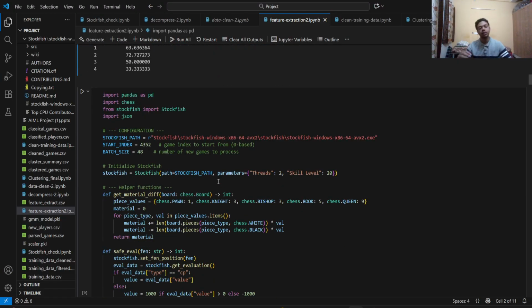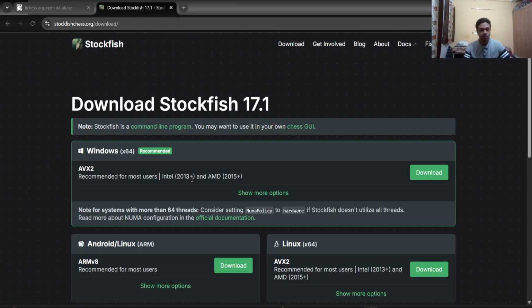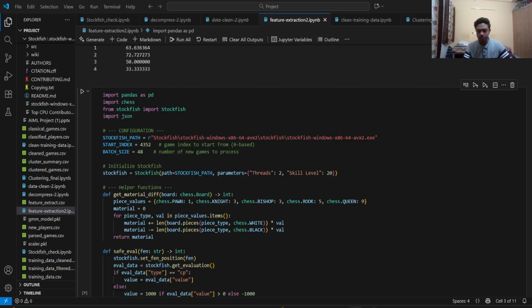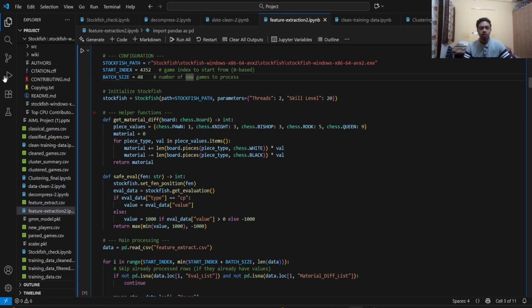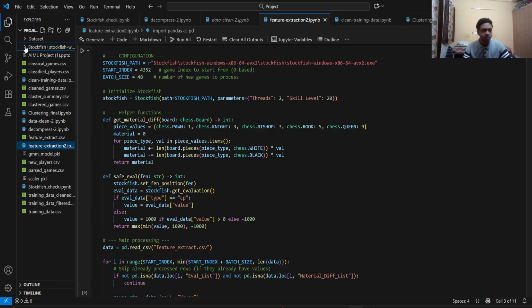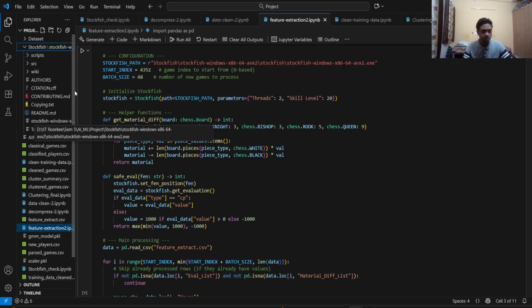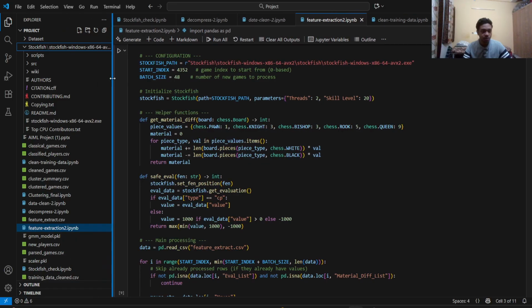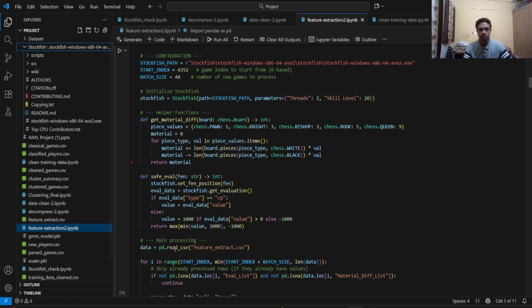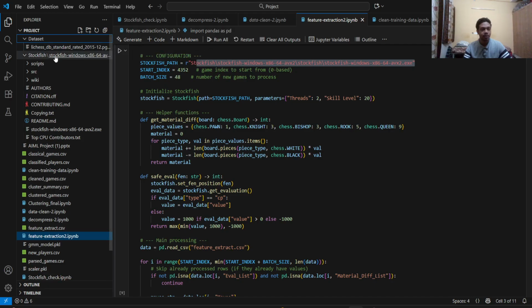So the next step is to evaluate the metrics using Stockfish. First I downloaded Stockfish, the chess engine, from Stockfish's own website. As you can see, I've saved it in a folder named Stockfish, and this is the executable file. Just a second. Yeah, this is the .exe file, and that's the path I've given here. And just to mention, this is where I've saved the data set. I forgot to mention it earlier.